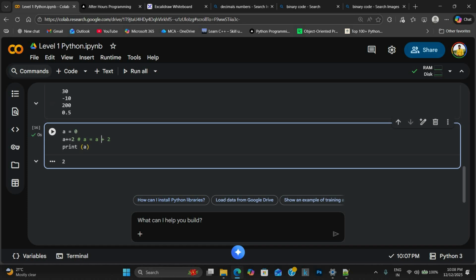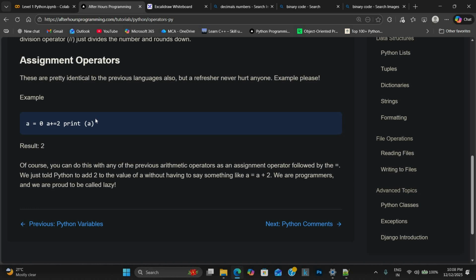Assignment means the equal to is used for assigning a variable to a specific value. Here we are assigning A to 0 using this equal to, which, as I said before, we call an assignment operator. So this is how assignment operators work. I hope you get this idea.